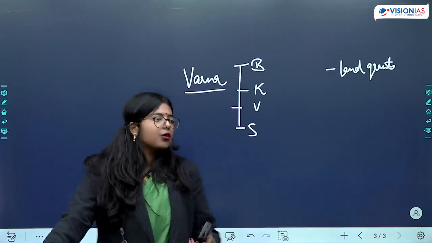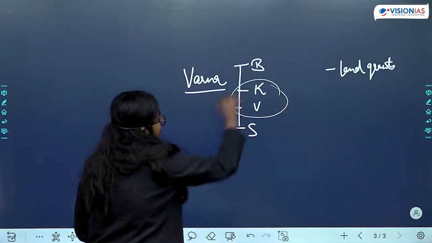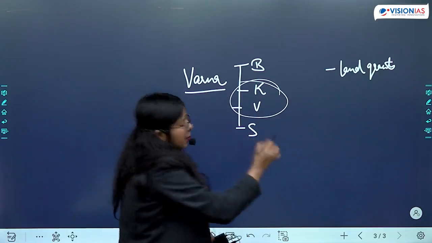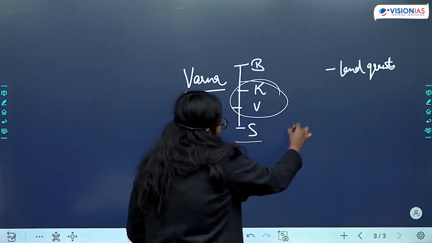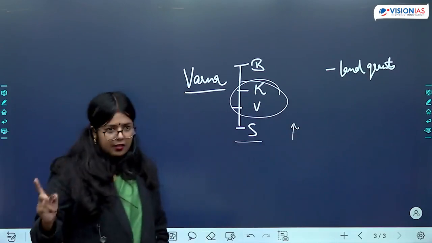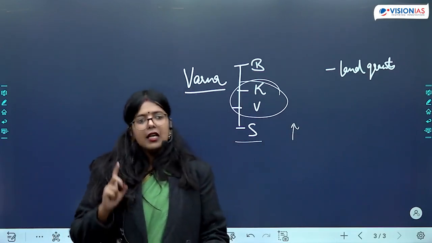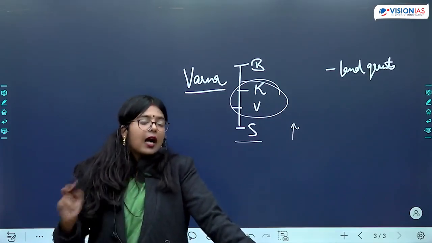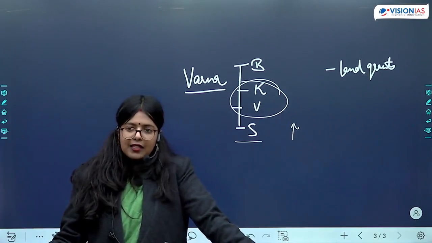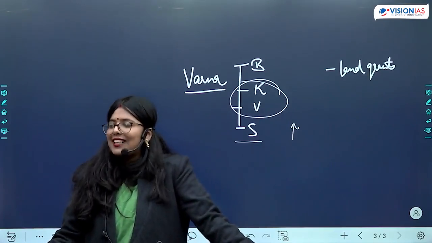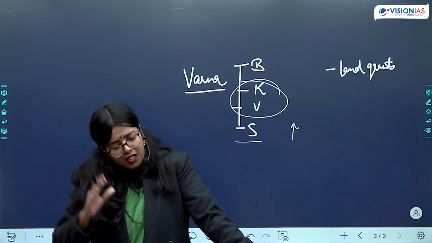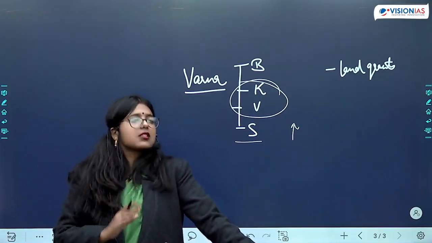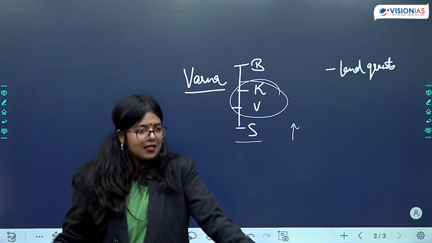So more land grants, their economic position is also going to become much better in comparison to the earlier time. When we are talking about these two categories, this is remaining more or less the same, but the condition of Shudras improved comparatively. Okay, improved comparatively is a term which we have to use. How is it improving comparatively? With the expansion of agricultural land, these Shudras were asked to till the land as agriculturalists.